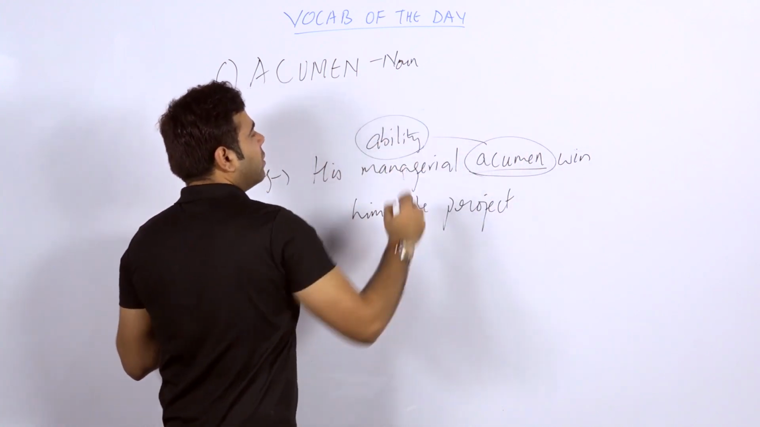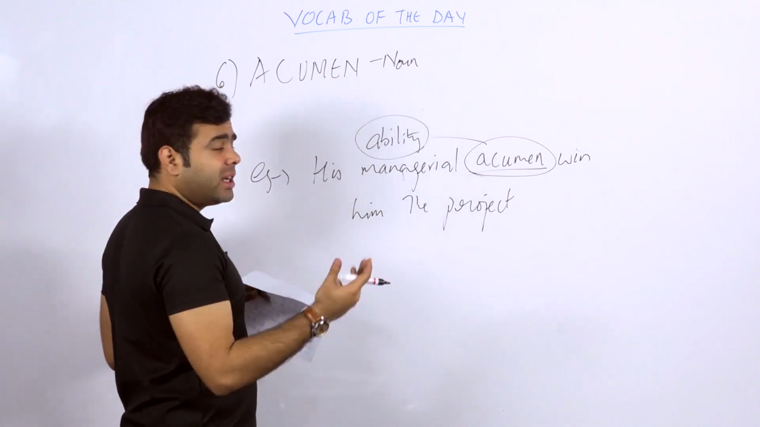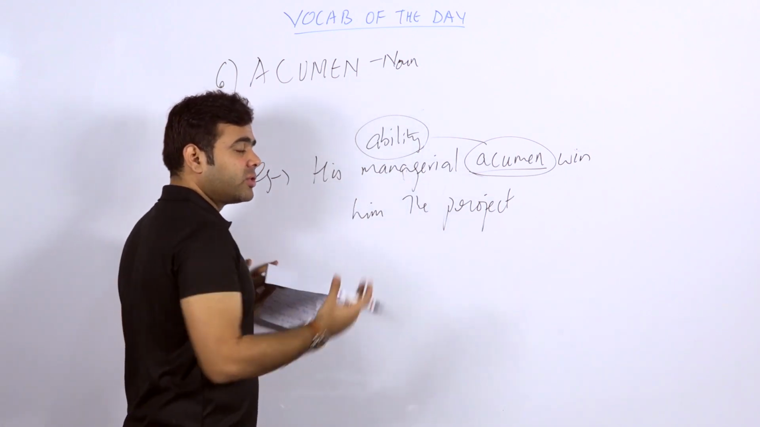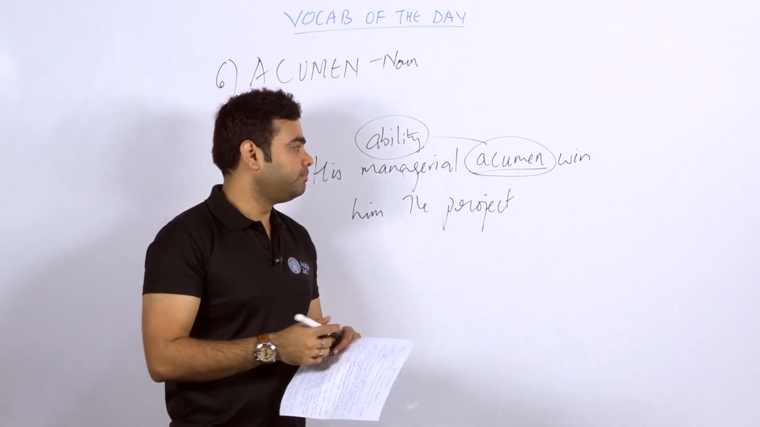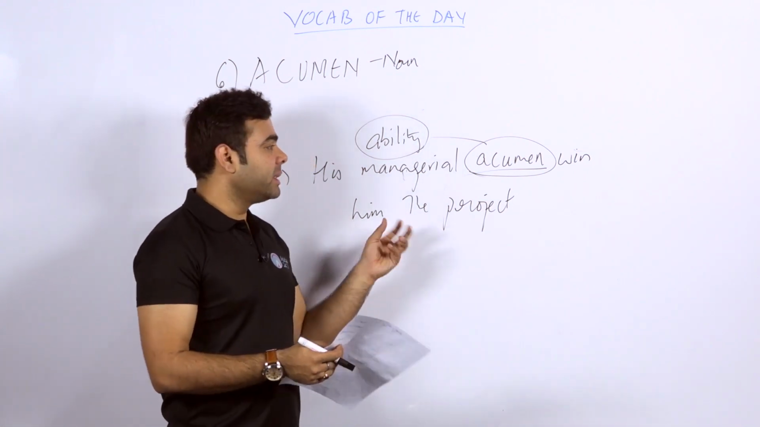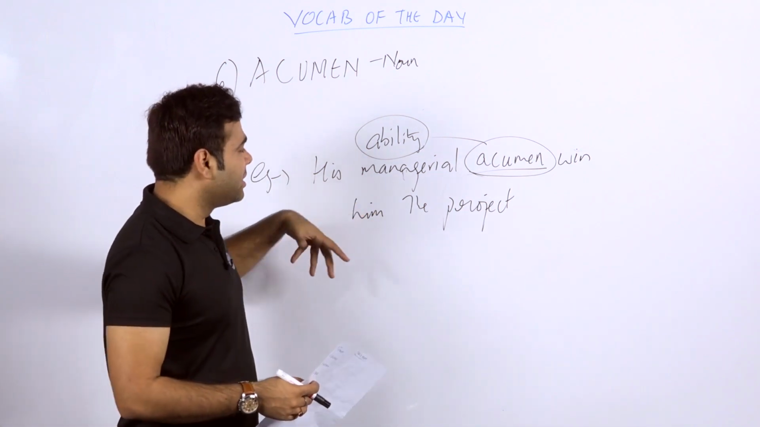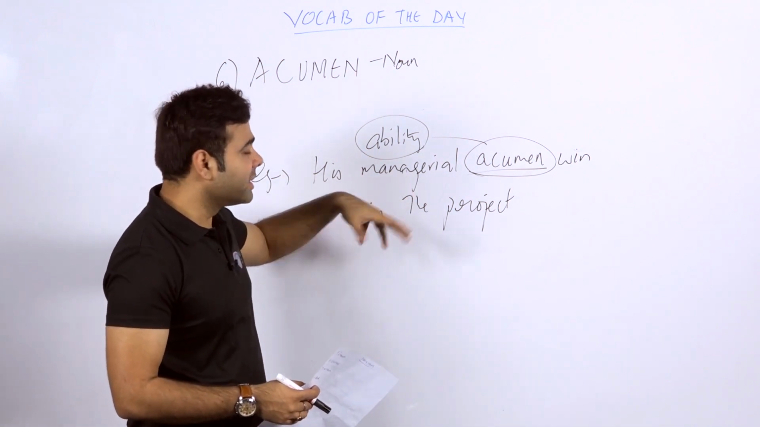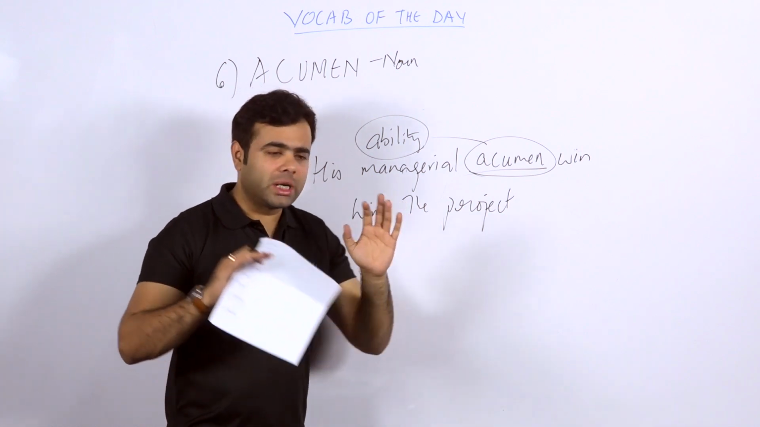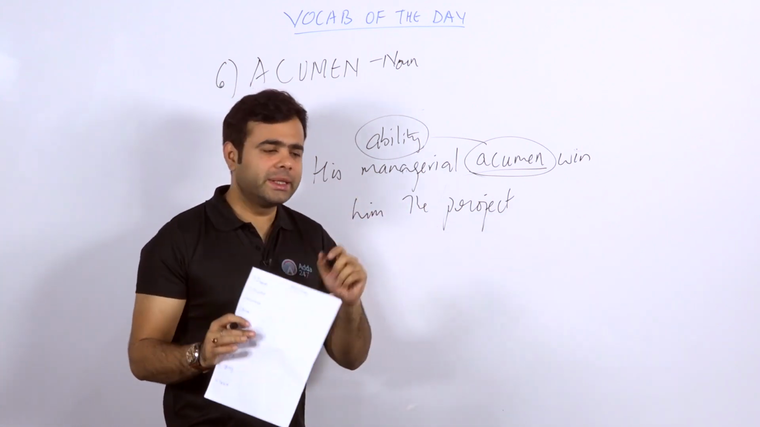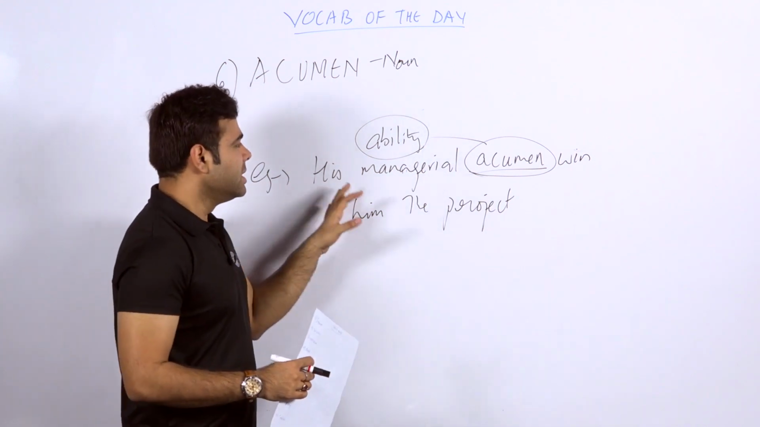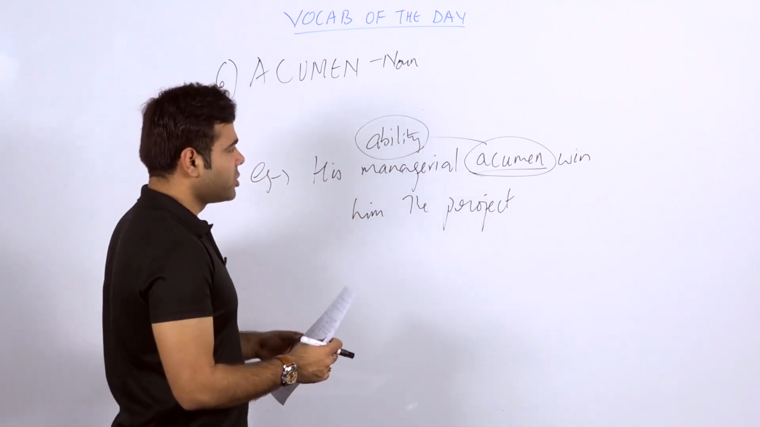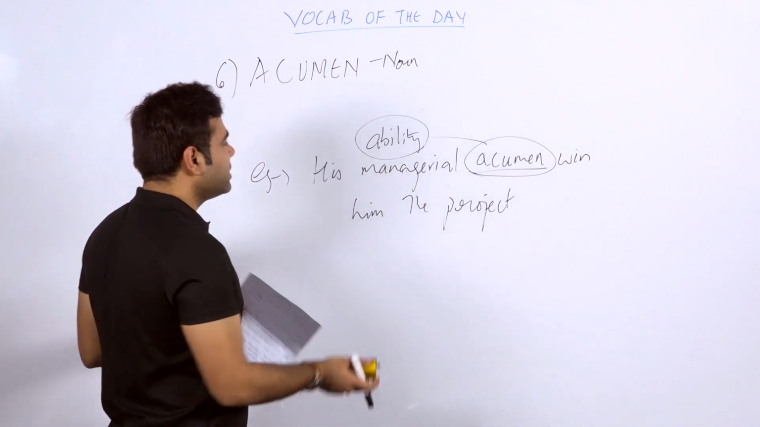Fine. Obviously, his managerial acumen. When you talk about this kind of sentence, you get to know that it's a very relative sentence, related to a context where something is related to skills, talent or skill, isn't it? His managerial acumen won him the project. So exactly what does it mean, acumen?